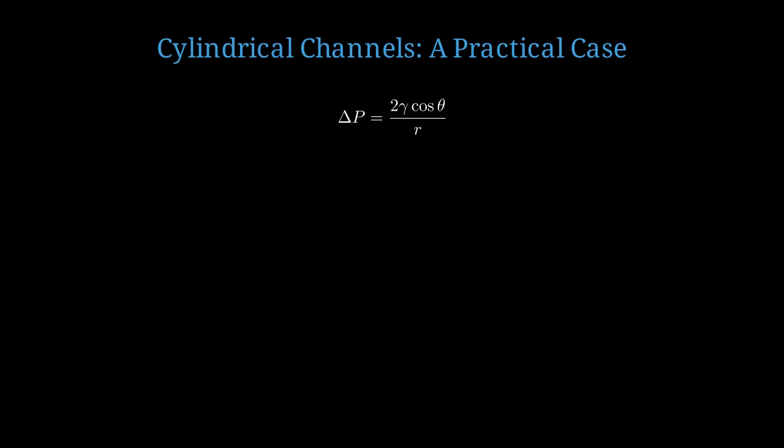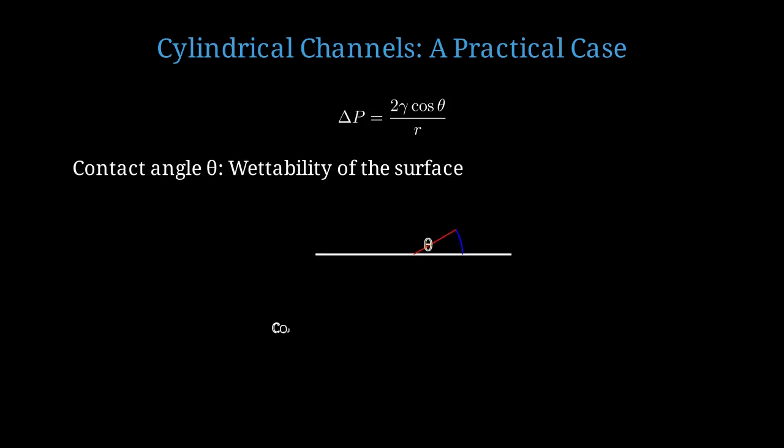For a cylindrical capillary, the pressure difference equals 2 gamma cosine theta divided by r. Here, theta is the contact angle, and r is the channel radius. The contact angle theta describes how well the liquid wets the surface. For water on clean glass, theta is nearly 0, so cosine theta is close to 1. The contact angle is measured between the liquid interface and the solid surface. A small contact angle means good wetting.